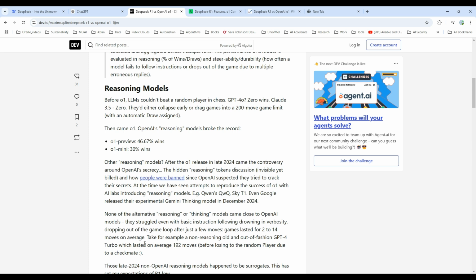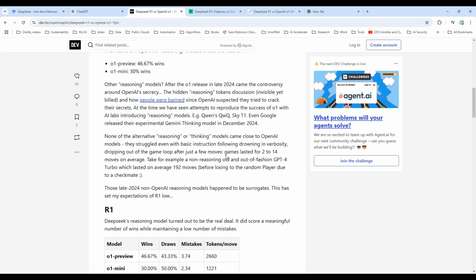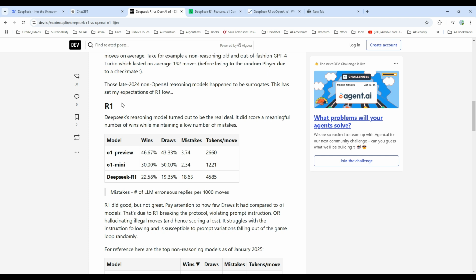Take, for example, the non-reasoning, old and out of fashion GPT-4 Turbo, which lasted on average 192 moves before losing to a random player due to checkmate. So those late 2024 non-OpenAI reasoning models happen to be surrogates. Many of you might have said about R1, oh, it's not that good because other competitors are bad. But the thing about R1 is that it's pretty good.